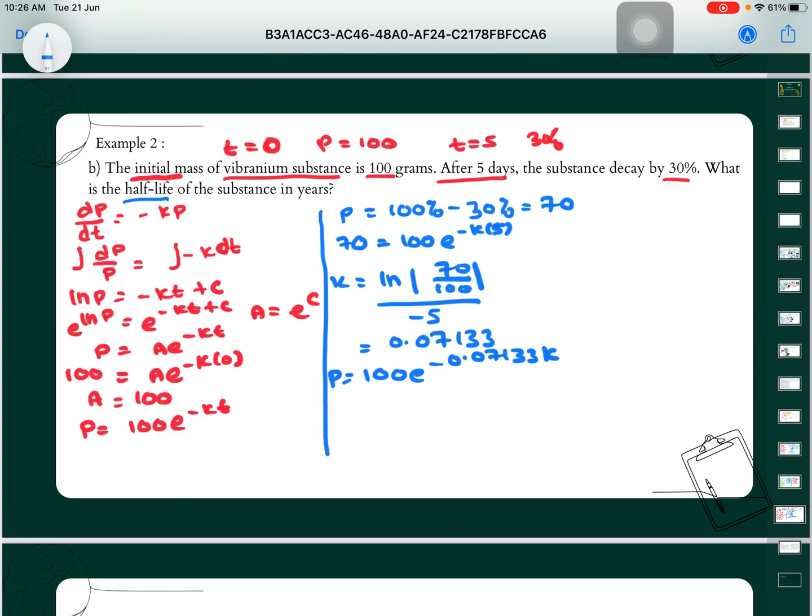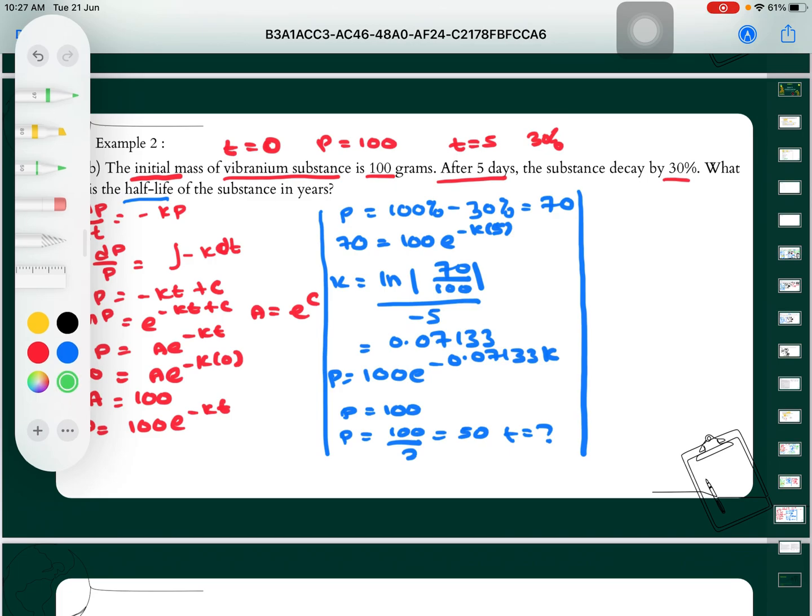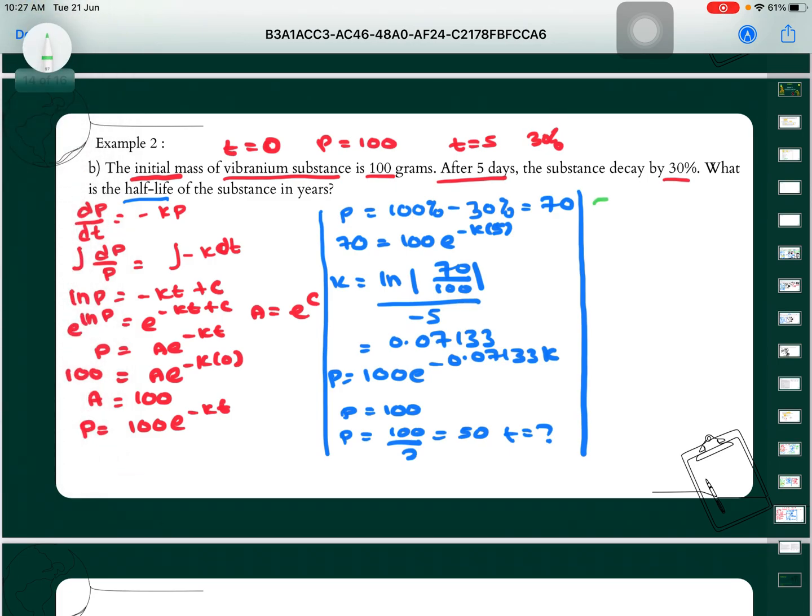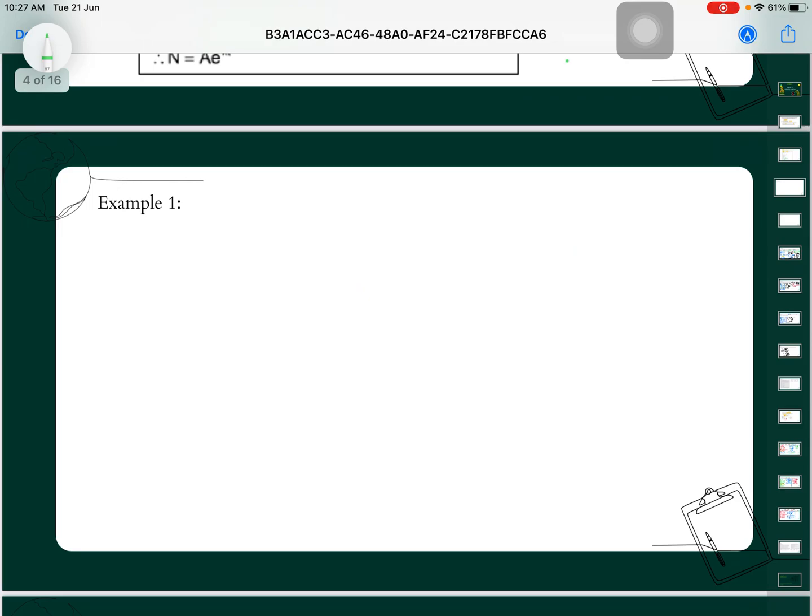So we know at the initial our P is equal to 100. Then half means our P now becomes 100 divided by 2, then we will get 50 here. From here we can find our T is equal to what when our P is equal to 50. So our P now is equal to 50, 100 e power of negative K, which we already found previously, 0.07133 t.